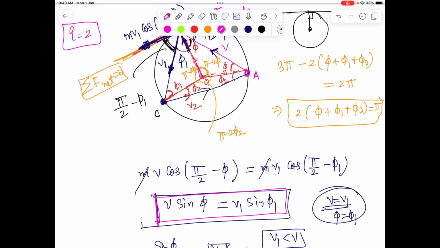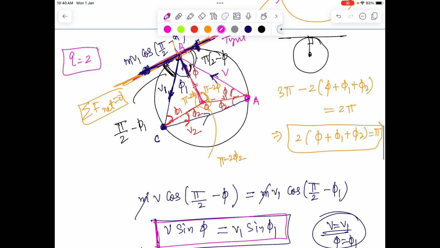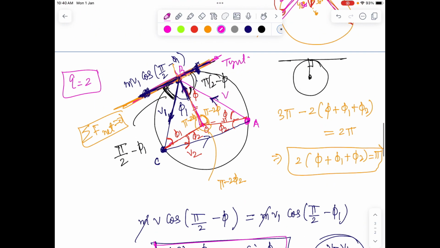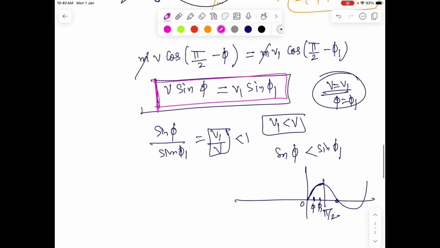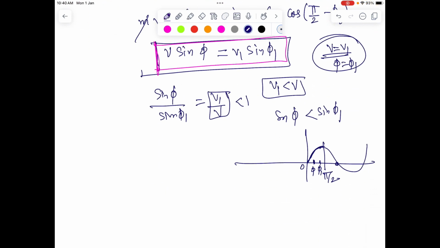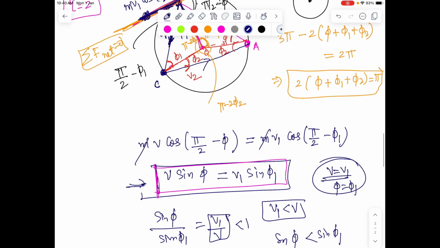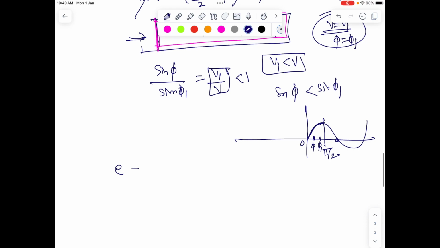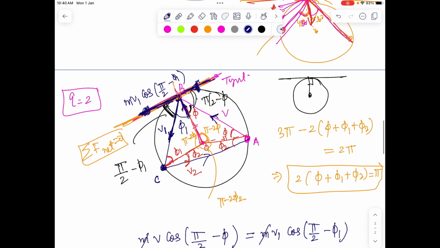So now we are convinced that a relation between velocity and angle is v sine phi equals v1 sine phi 1. Now we have another relation which can be found usually in experiments with guided information, which is the coefficient of restitution. So what is the coefficient of restitution? It's the ratio between, as I have told, velocity of separation and velocity of approach. And that equation is different from this equation in the sense that e is a measure of the energy loss factor kind of.